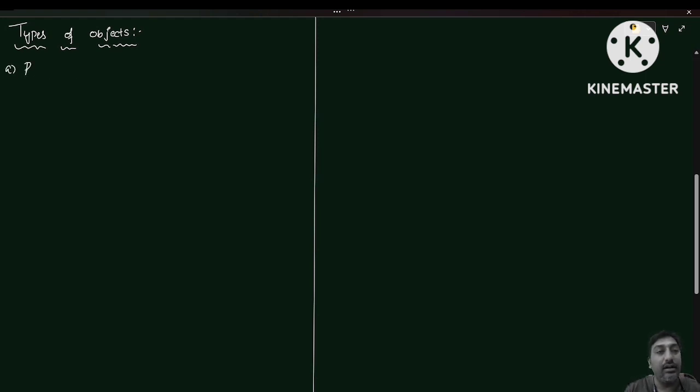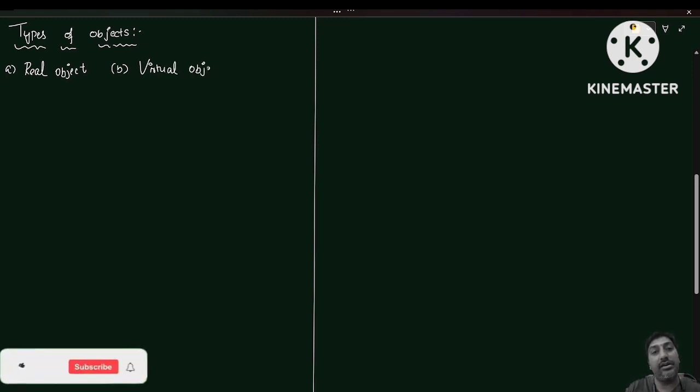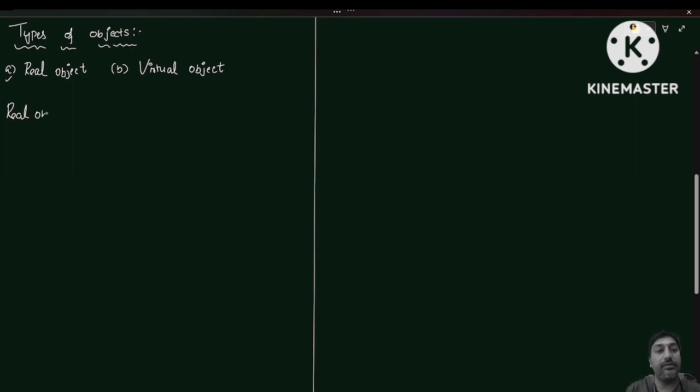One is a real object, and the other one is a virtual object. So let us discuss all these things. First one, real object.